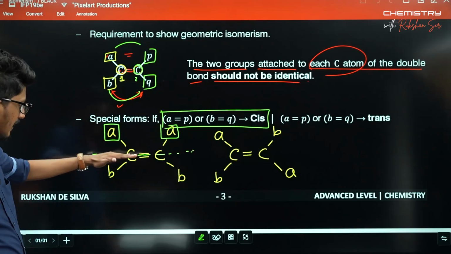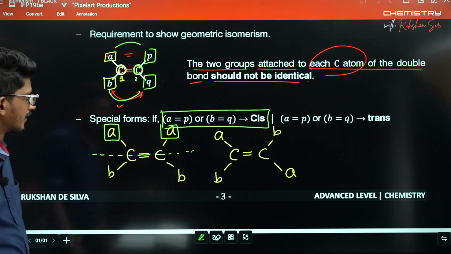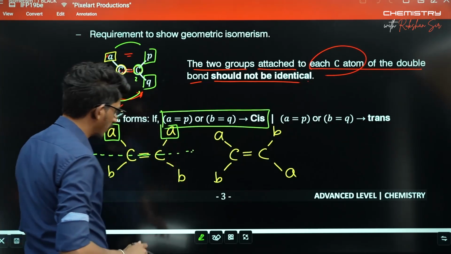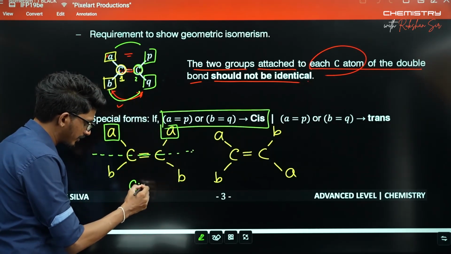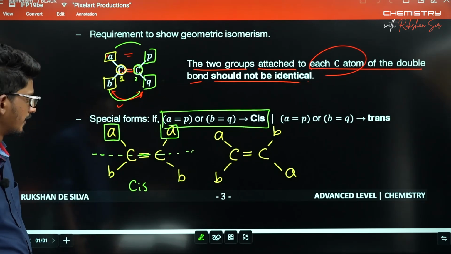If the two similar groups appear at the same side of the double bond, then that form is referred to as the cis form. Cis form.